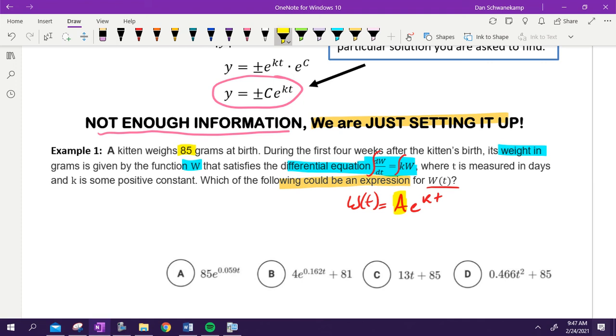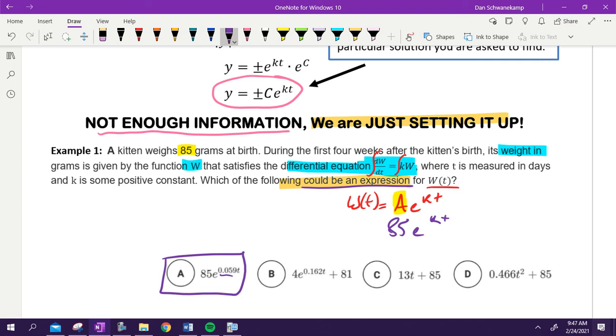It's 85. We don't have enough information to solve it, but we know that that's going to be 85. Which one of these answers could be an expression, A, B, C, or D? A is the only one that makes any sense. They didn't tell me enough information to figure out what k was, but it's a positive number because the kitten weighs more. That's my setup.